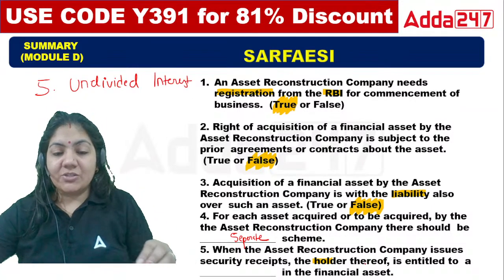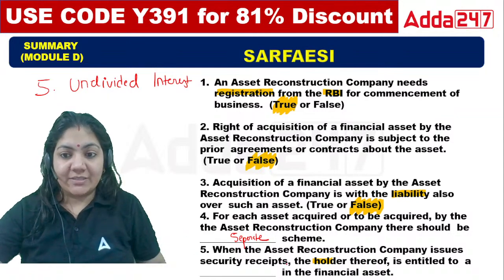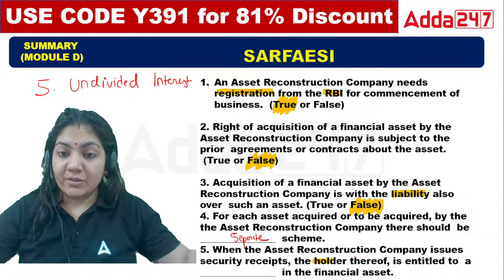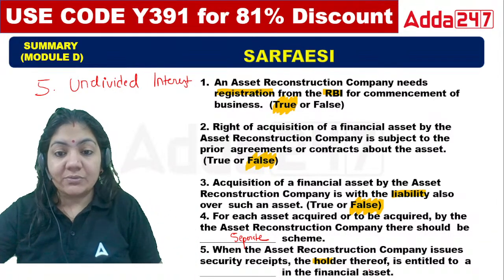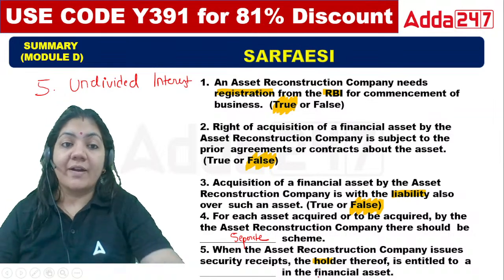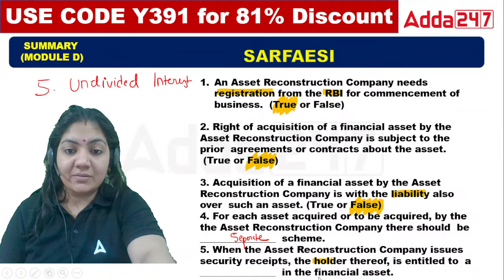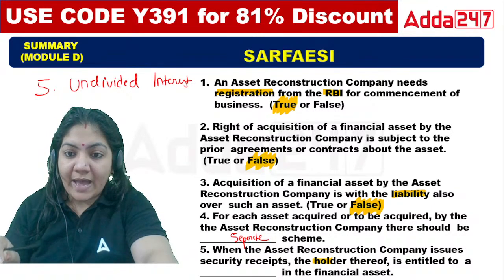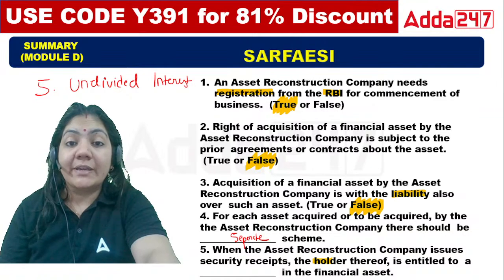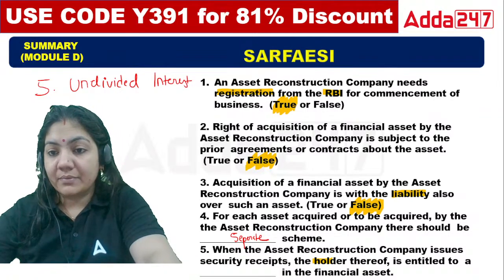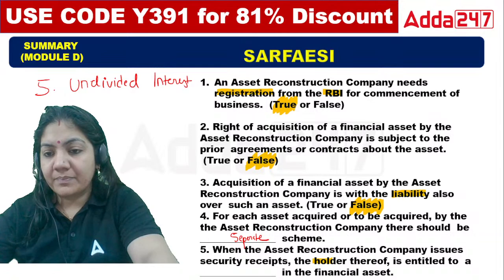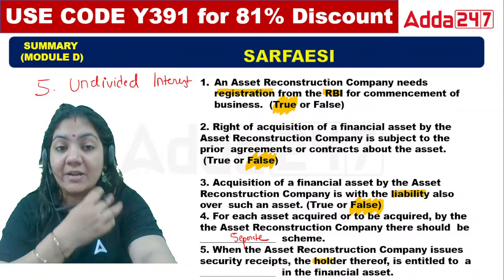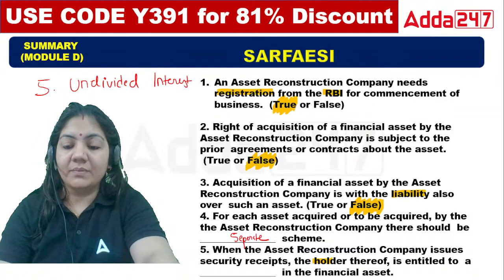When ARC issues the security receipt, to whom will they issue it? To the qualified buyer. The holder is entitled to the undivided interest in the financial asset, the financial asset that belongs to the borrower, and this holder you can also call the qualified buyer. Okay, so this is very important. Undivided interest.